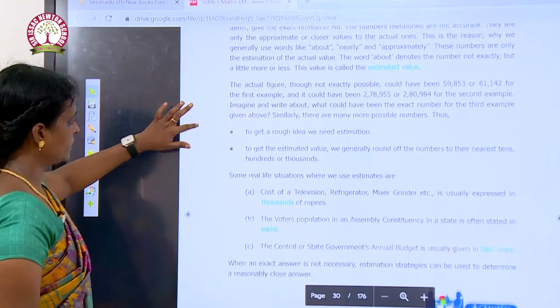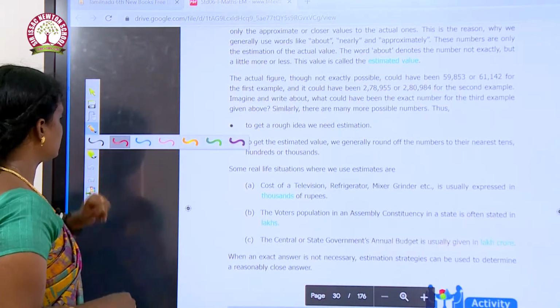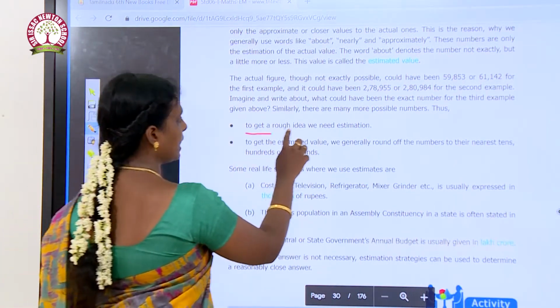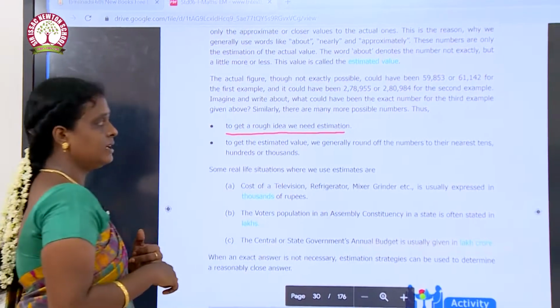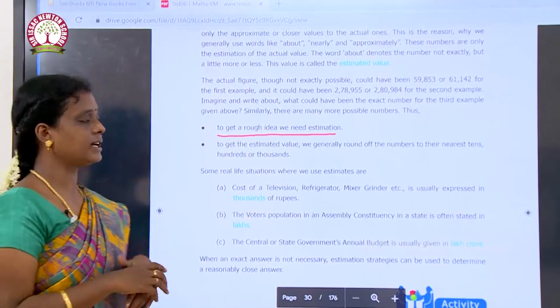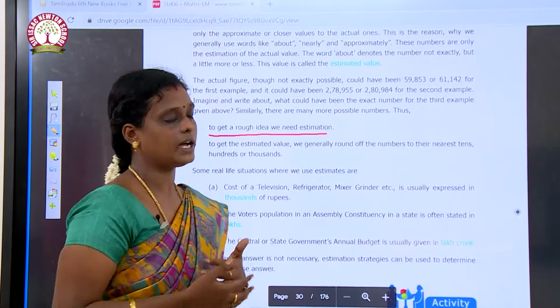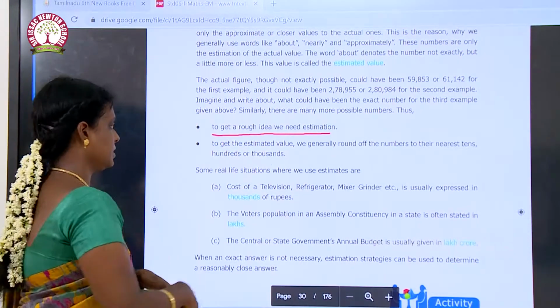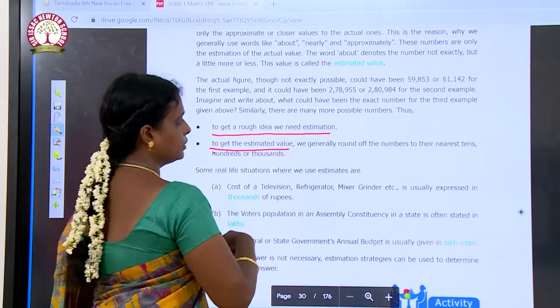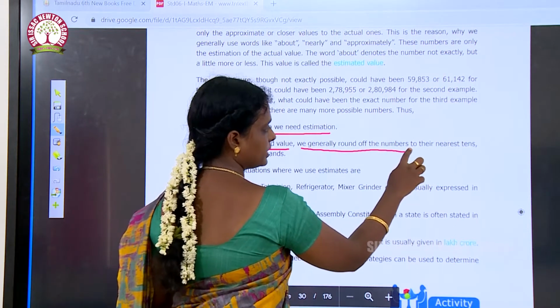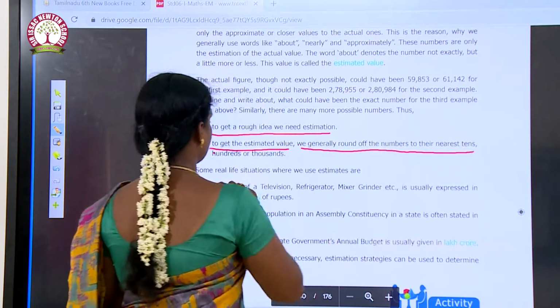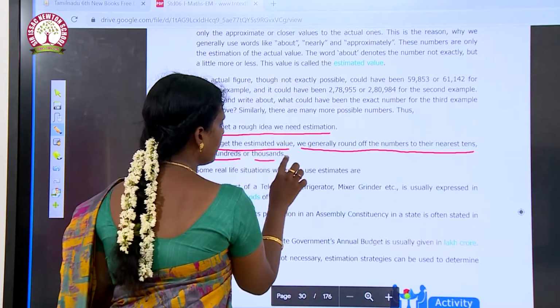See, we use estimation to get a rough idea. To get a rough idea, we need estimation. To get the estimated value, we generally round off the numbers to the nearest tens, hundreds or thousands.